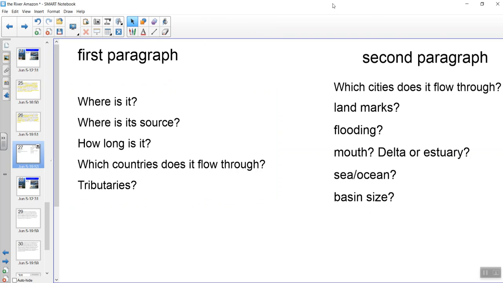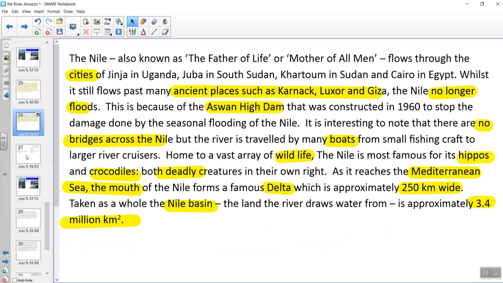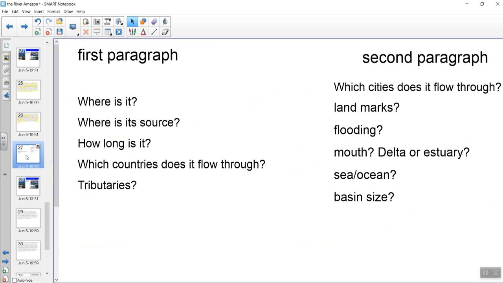So using this page to help you, you might want to jot down these questions. You could also look back at these 2 bits as well. Move the video back and look at those bits as well. And you have a go at writing about the river Amazon.